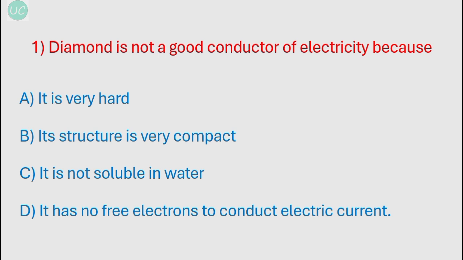Okay, our first question is: diamond is not a good conductor of electricity because option A, it is very hard, option B, its structure is very compact, option C, it is not soluble in water, and option D, it has no free electrons to conduct electric current.